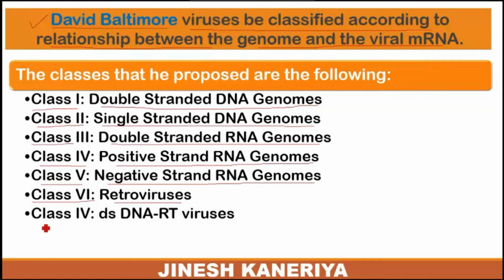And class 7 is the double stranded DNA reverse transcriptase virus. So these are the class 7 double stranded form of the DNA retroviruses. So it means a DNA containing virus will be converted into the RNA form via reverse transcriptase. So these are the 7 different classes of the virus available in the Baltimore classification system.